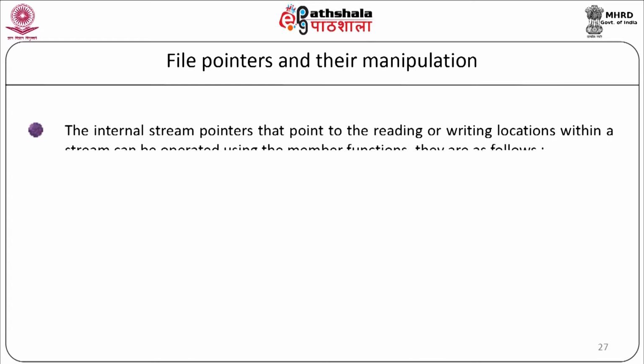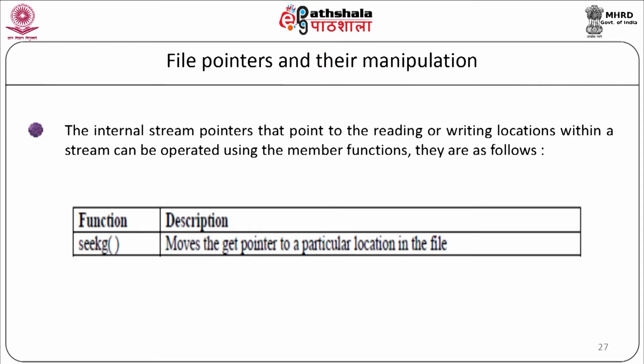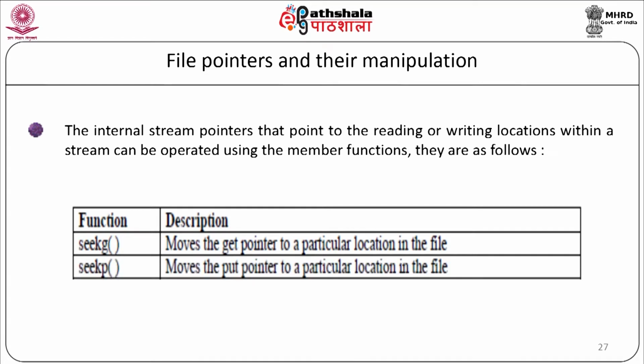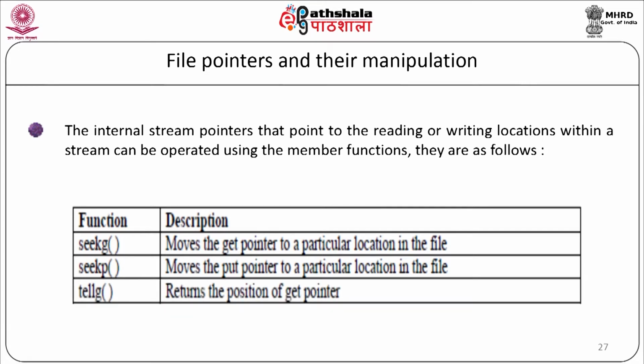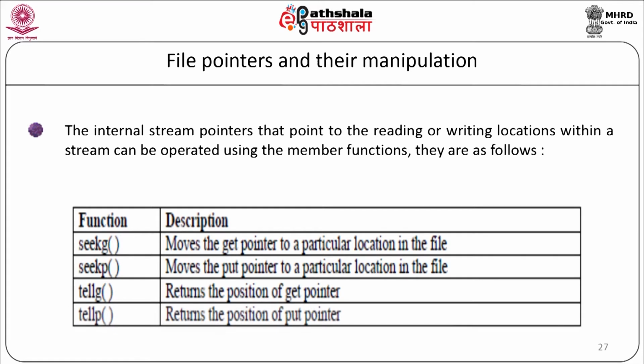The internal stream pointers that point to the reading or writing locations within a stream can be operated using member functions. Now, there are 4 functions that we are going to see. First is seekg, which will move the get pointer to a particular location in the file. Second is seekp, it will move the put pointer to a particular location in the file. tellg will return the position of the get pointer and tellp will return the position of the put pointer.